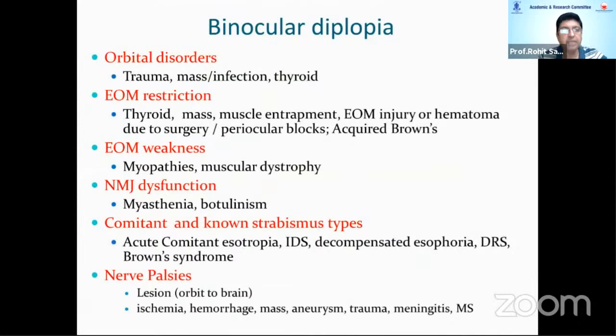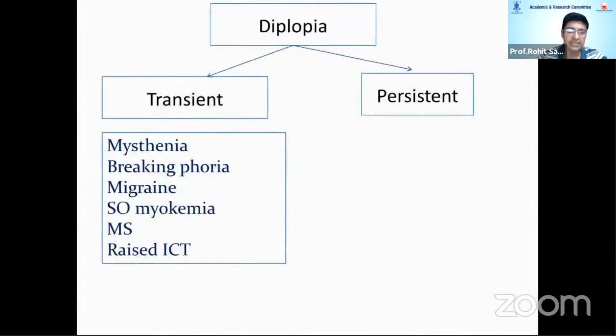You could have a large number of reasons for binocular diplopia, like orbital lesions, trauma, infection, thyroid, extraocular muscle related restrictions, paresis or palsies, neuromuscular junction defects, strabismus. We've talked about certain kinds, like Duane's. Those are restrictive and do not really complain of diplopia, but there can be an acquired Brown syndrome or other acute comitant esotropias that can present with diplopia, and of course, nerve palsies.